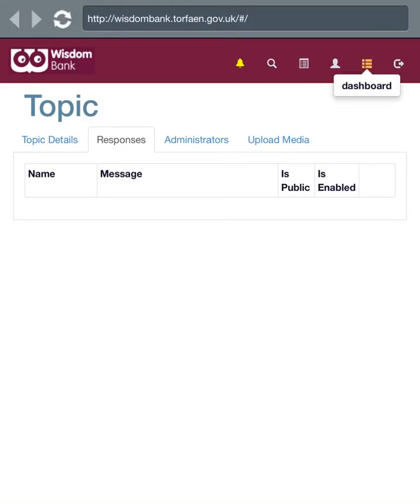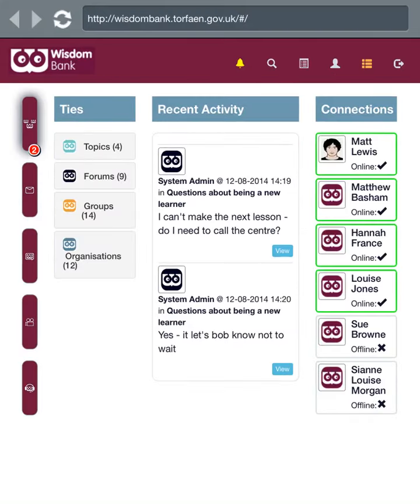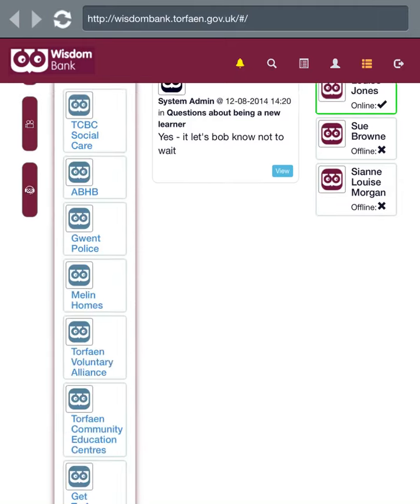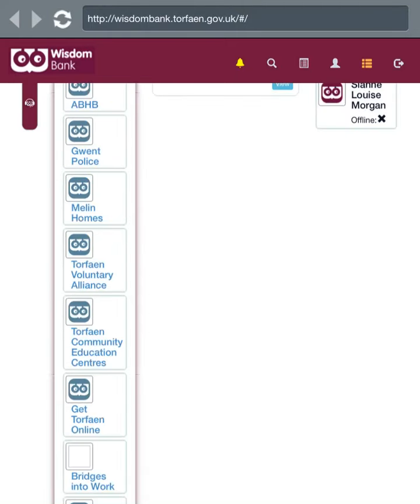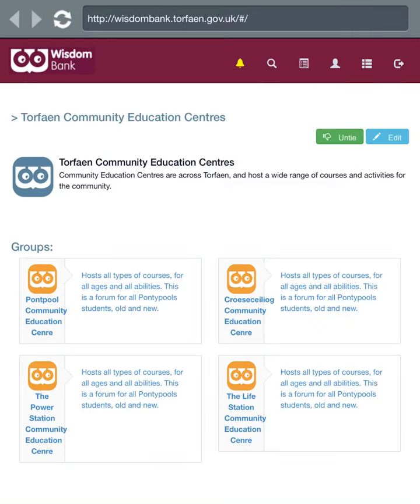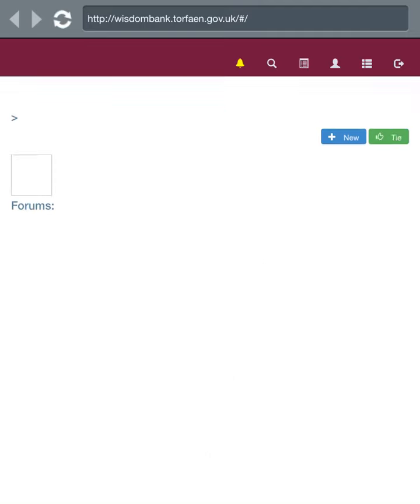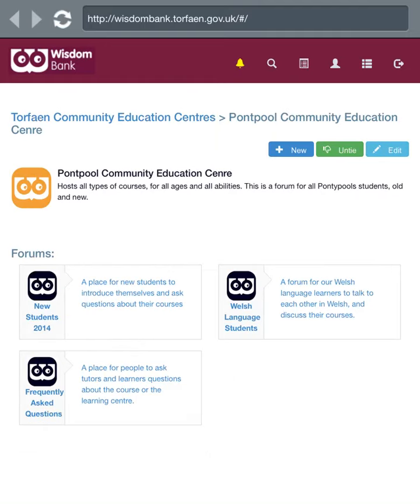So from the other side of the panel, as a user, this is effectively what happens. Under my organisations, I've decided that I quite like Turbine Education Centre, so I'm going to go on my organisation that I like. These are the groups that are available to me. As you can see, Pontypool, Crosskeys, Power Station, Live Station. I'm a Pontypool girl. I want to see what's on in Pontypool. Oh, and there's options for new students, for Welsh language students and frequently asked questions. Well, I'm a new student.